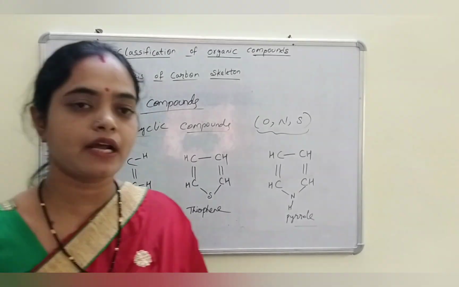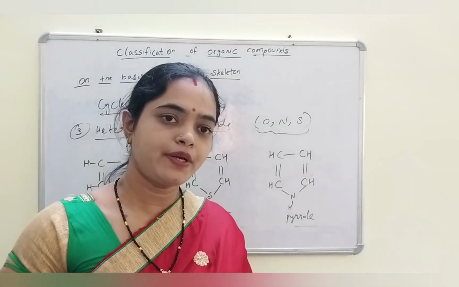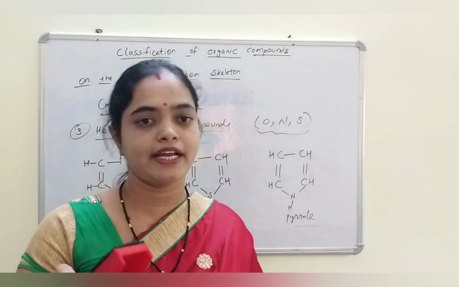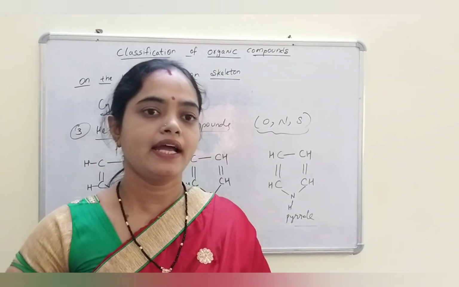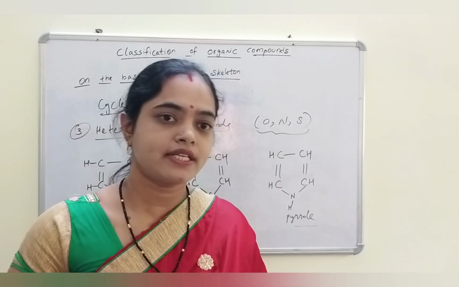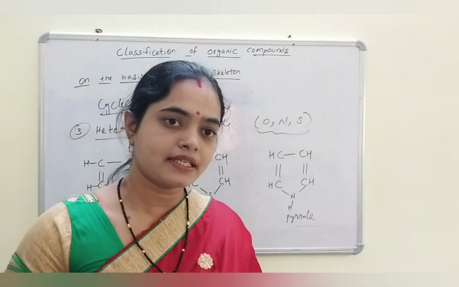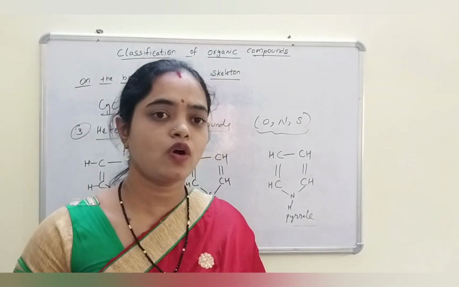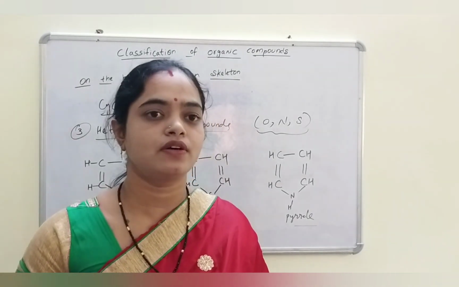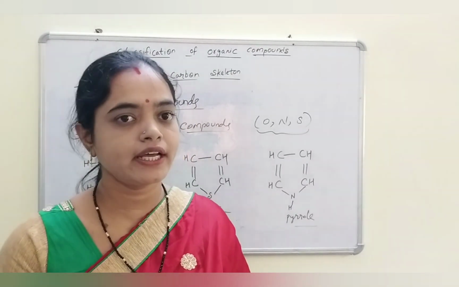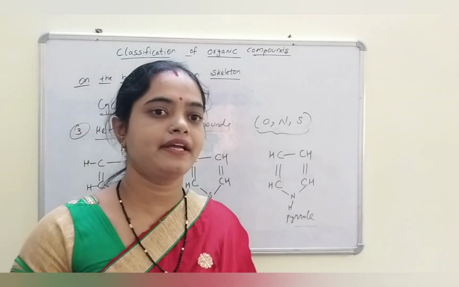On the basis of carbon skeleton, they are divided into open chain or aliphatic, where the carbon skeleton is straight or maybe branched. And the second type is closed structures. In this, the first one is alicyclic or carbocyclic compounds, which have carbons at each corner in closed manner.